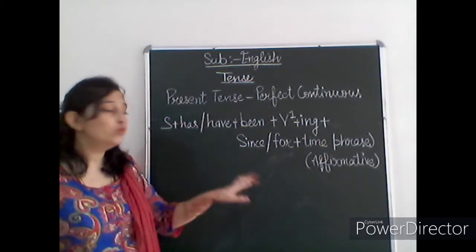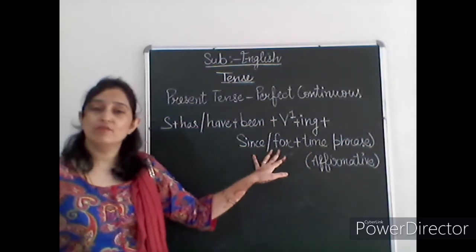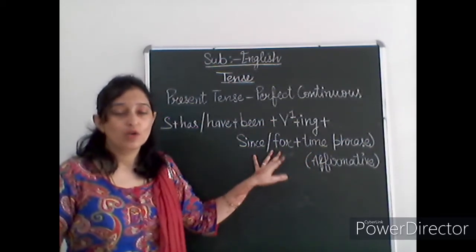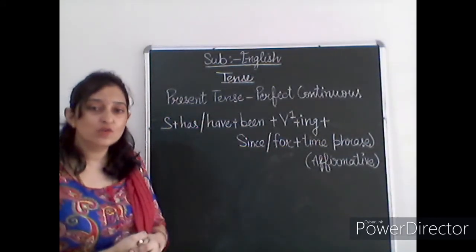So to use that time phrase we have to write since or for. So how can we use since or for?